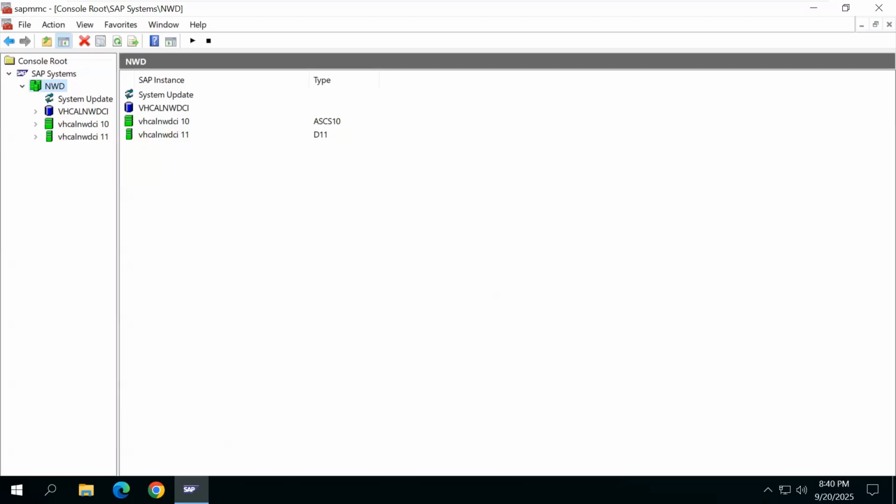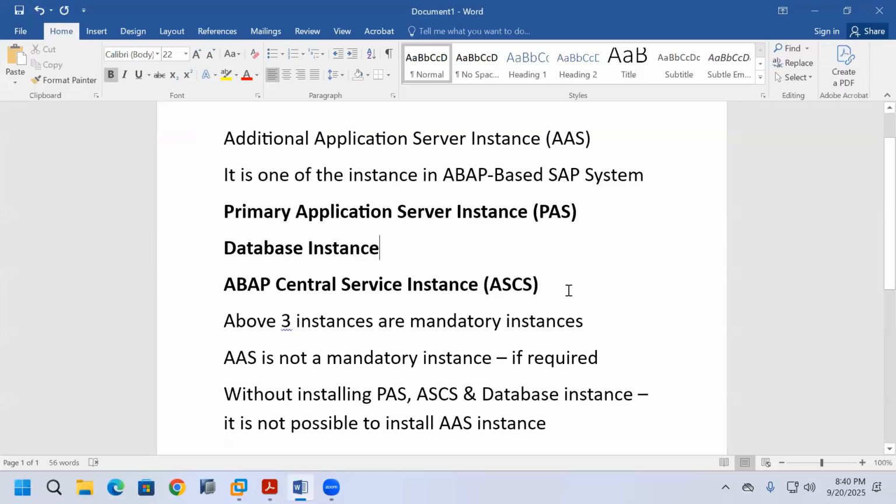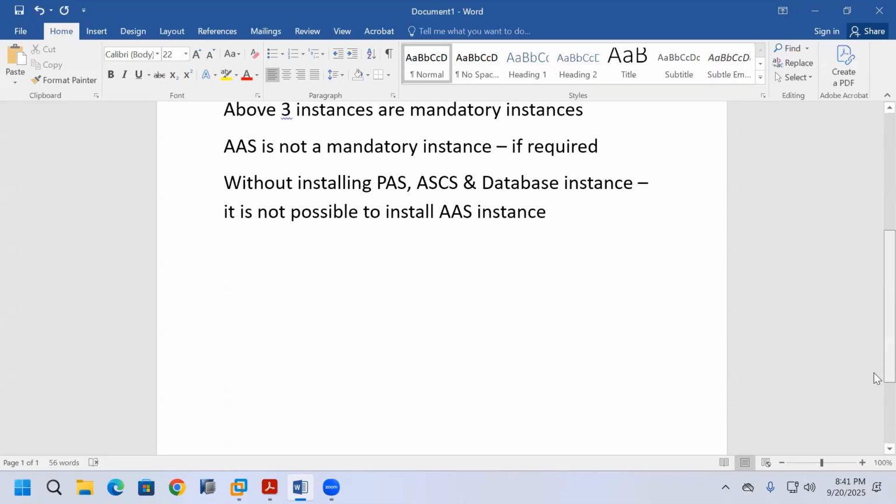Without the ASCS instance, the system will not work. Without the primary application server instance, the system will not work. So these three instances are compulsory in an ABAP based SAP system. The additional application server instance is not mandatory. When we have a requirement, we install it. That's why I did not install it at that time.